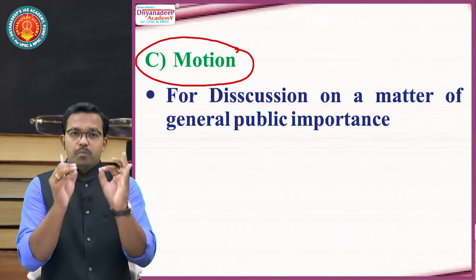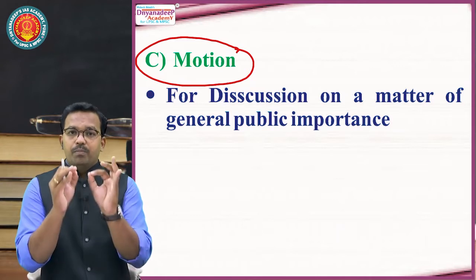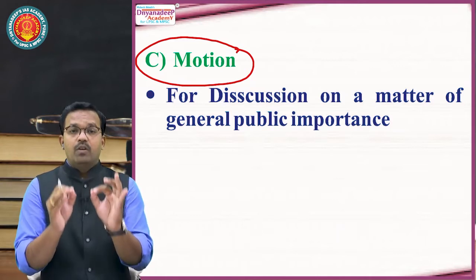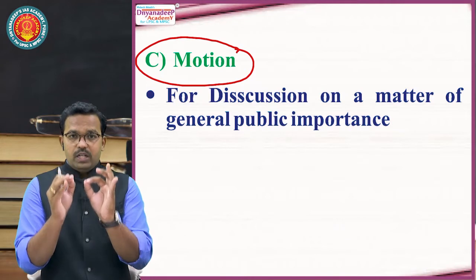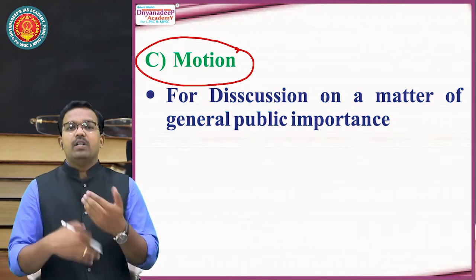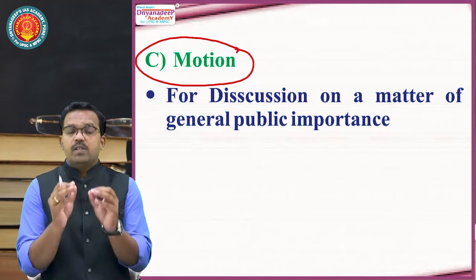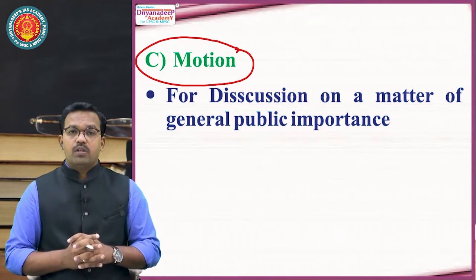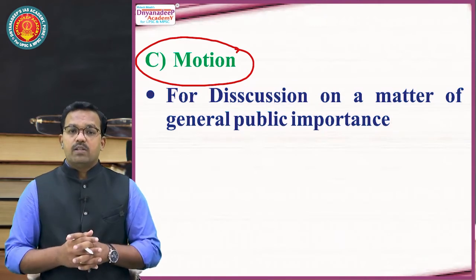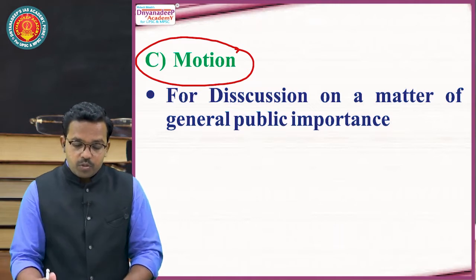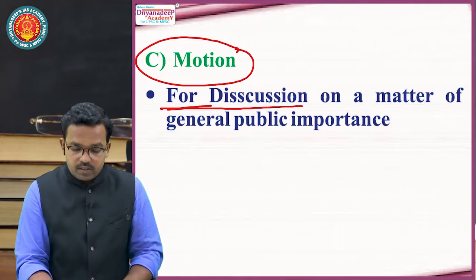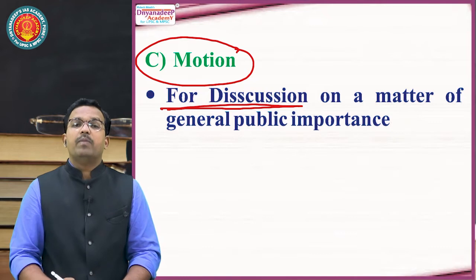Clear? So remember, motion and resolution are two important parliamentary tools which are used to discuss important issues in the house. Then what is the basic difference between motion and resolution if both are used to discuss in the house? See, first, motion is used for discussion on matters of general public importance.